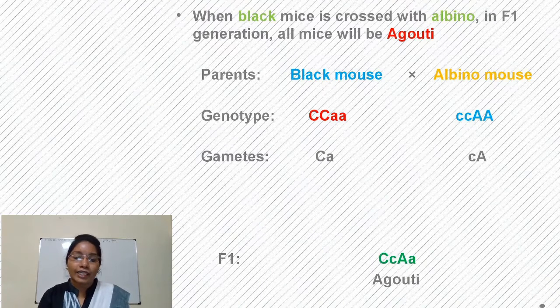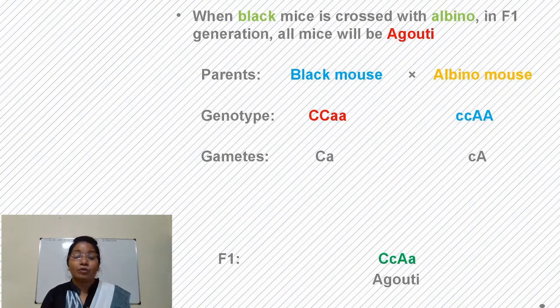The black variety is due to the dominant gene capital C, and the albino mouse is due to small c capital A. If we see this small c capital A, the recessive gene small c suppresses expression of capital A. So here the recessive gene small c acts as an epistatic gene and capital A acts as a hypostatic gene.